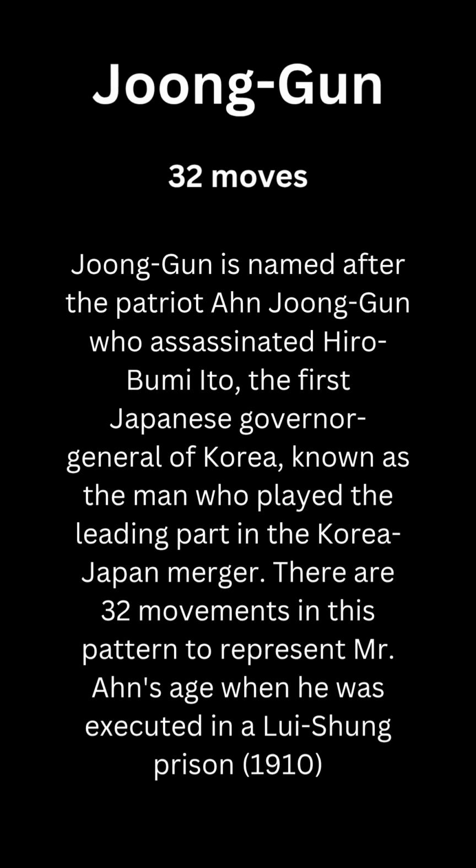Joong Gun, 32 moves. Joong Gun is named after the patriot Ahn Joong Gun who assassinated Hirobumi Ito, the first Japanese governor-general of Korea, known as the man who played the leading part in the Korea-Japan merger. There are 32 movements in this pattern to represent Mr. Ahn's age when he was executed in Lushun prison in 1910.